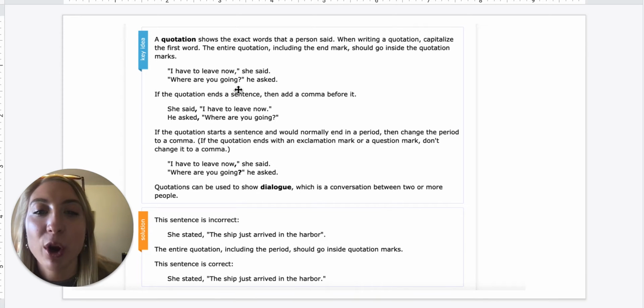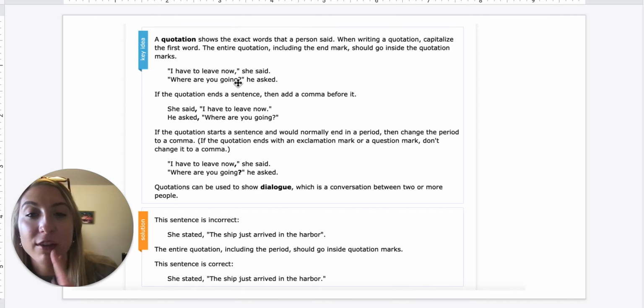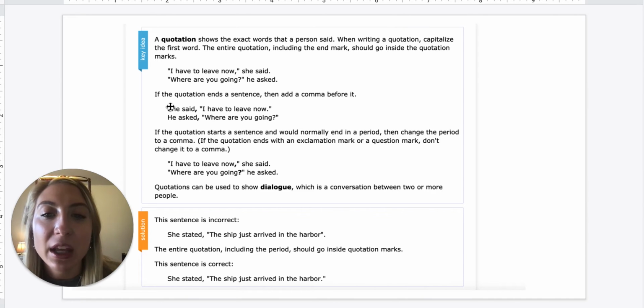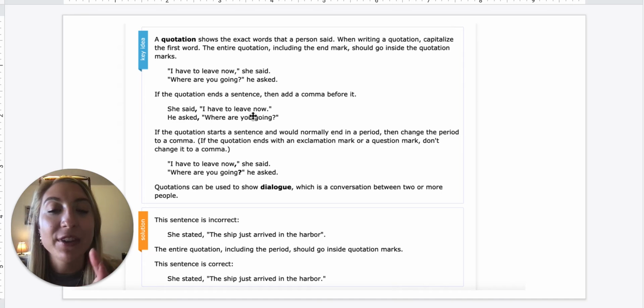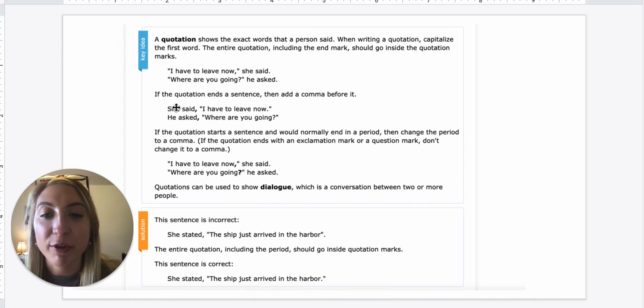So here it says, "Where are you going?" he asked. We can see the question mark is on the inside of the quotation marks. So the end mark is on the inside of the quotation marks. If the quotation ends a sentence, then add a comma before it. So that would look like this. Here, the words that were directly said weren't the end of the sentence, they were at the beginning. So we'd add a comma, a question mark, or an exclamation point. But if it's at the end, the comma comes before.